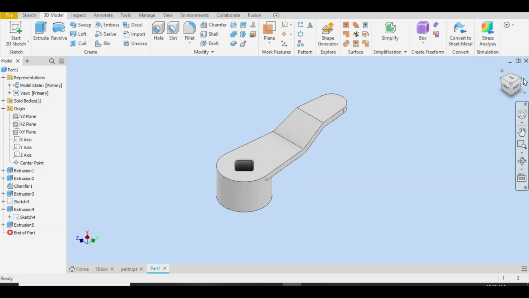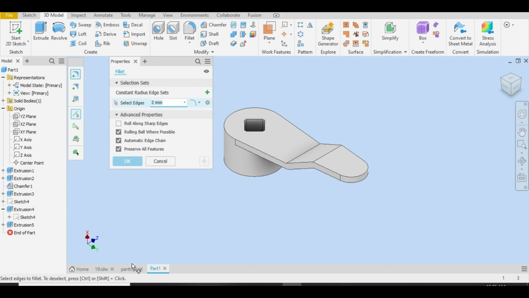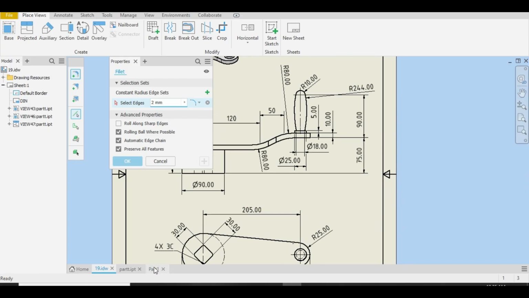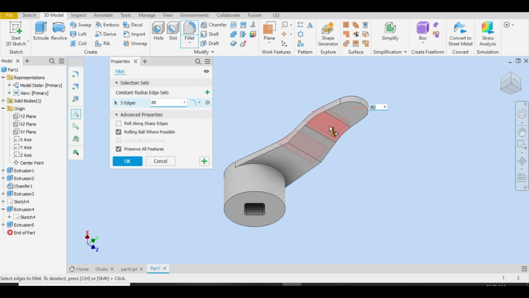Now let me select fillet, and I will choose the radius here, radius 80, and also this radius 80 on both edges. Let me type 80 first. 80. This and also this. At the bottom too, 80, and also here. Select OK.